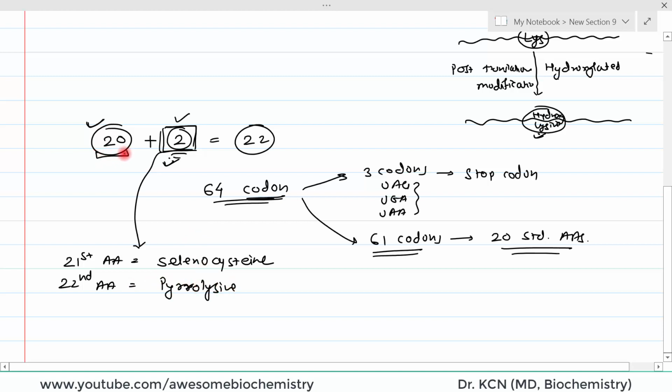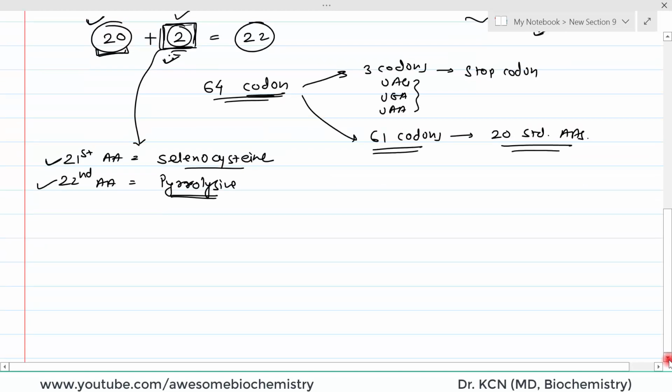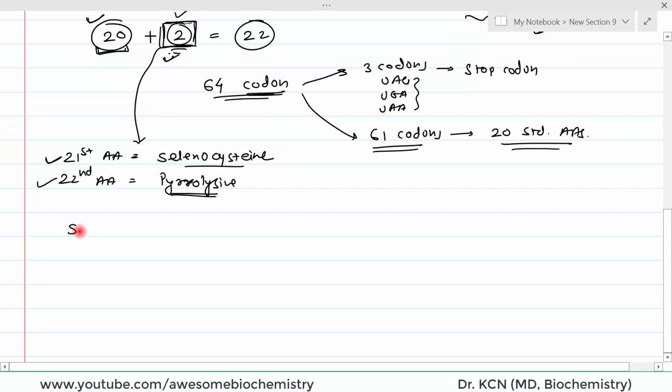Remember, out of these 20 amino acids, there is no first, second, third; they are just 20 amino acids. But as these 2 were recently identified, the 21st amino acid is selenocysteine and the 22nd amino acid is pyrrolysine. Let us first understand selenocysteine. This is our 21st amino acid.